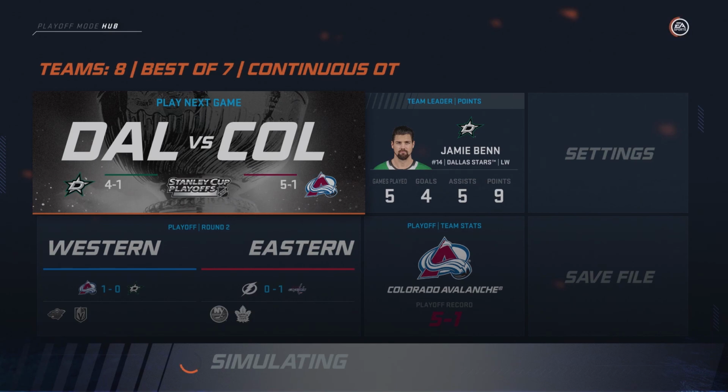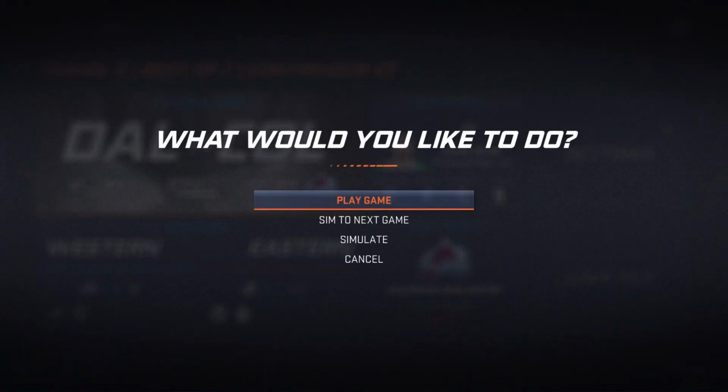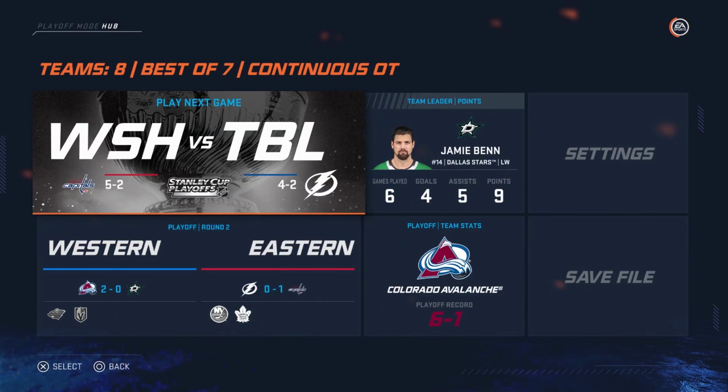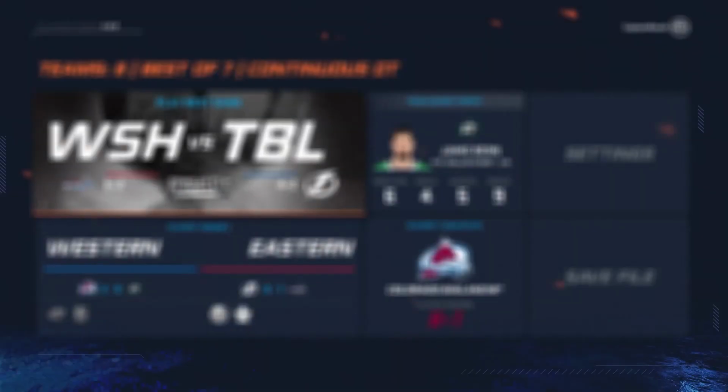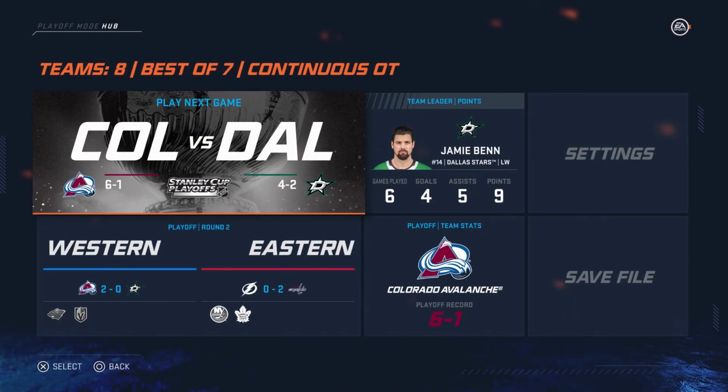Tampa Bay versus the Washington Capitals. Washington walks away with a victory as they're looking for another cup here, man. They won a cup a couple years back. They had a huge party. They're looking to win it here in the COVID-19 era, man.